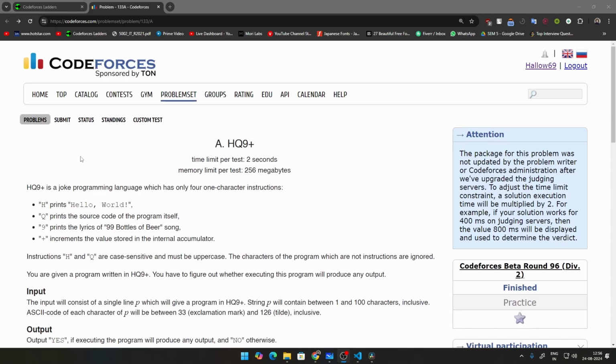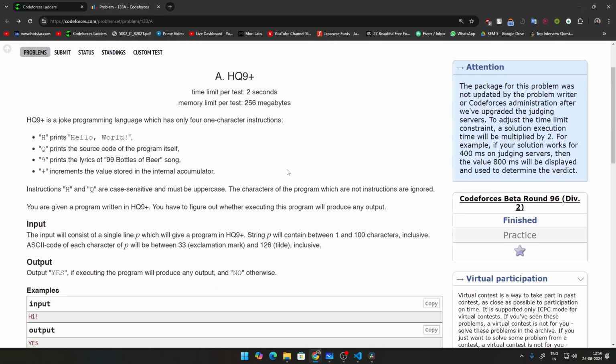We are doing the Codeforces A2OJ ladder, and in this video we are doing problem 133A, which is called HQ9 plus. This is a very simple problem. Let's just go ahead and see how to solve it.